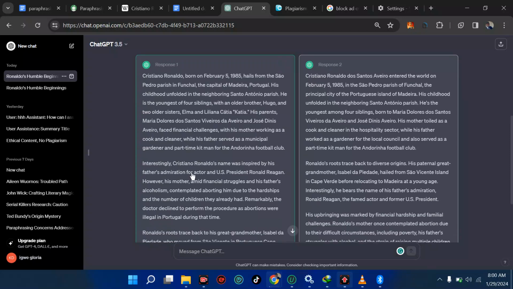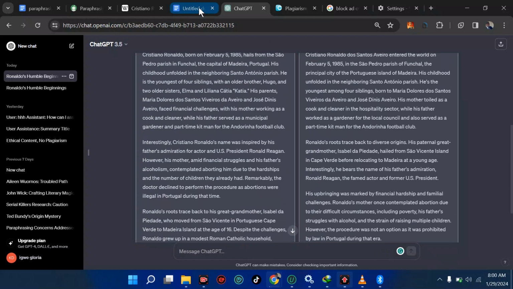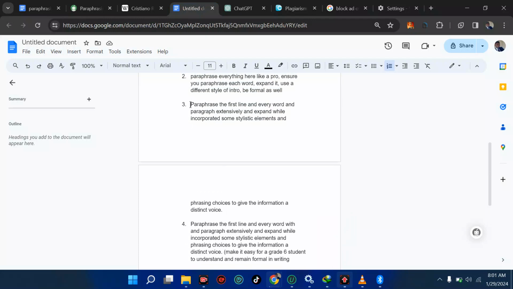Interestingly, Cristiano Ronaldo's name was inspired by his father's admiration for an actor, and it keeps on writing. So you can pick and see which one suits. I think this distinct voice has won it all. So that is paraphrasing and getting your content.